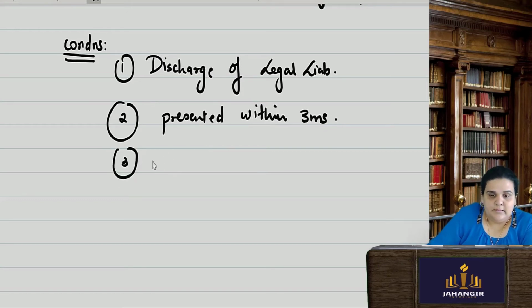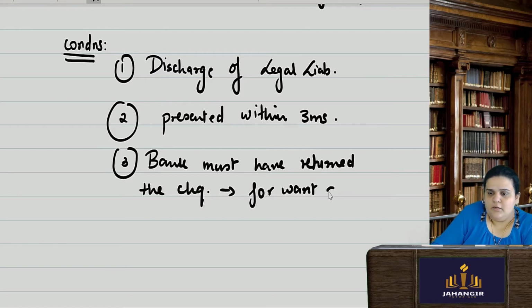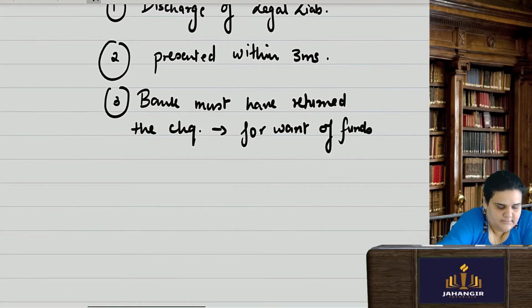Third, the bank must have returned the check for want of funds, not any other reason but this one particular reason.